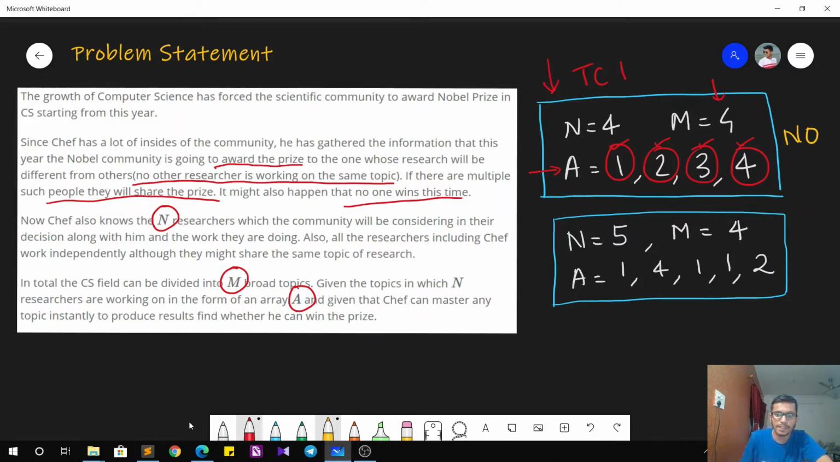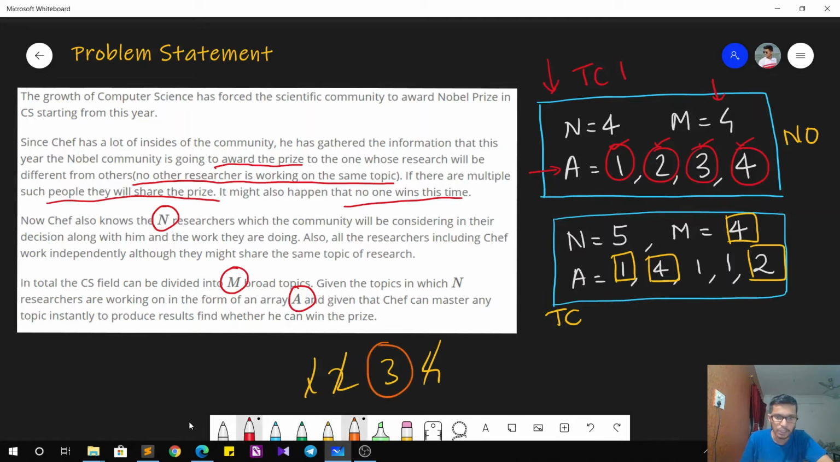But in sample test case 2, you can see that the research spans over only three topics, that is topic number 1, topic number 2 and topic number 4. There are a total of four topics, right? That is 1, 2, 3 and 4. 1, 2 and 4 are already taken. So Chef can choose topic number 3 uniquely and master it so that he wins the Nobel. Because if he chooses topic number 3, no one else is working on the same topic. Hence, he can win the Nobel. So in this case, the answer would be yes.